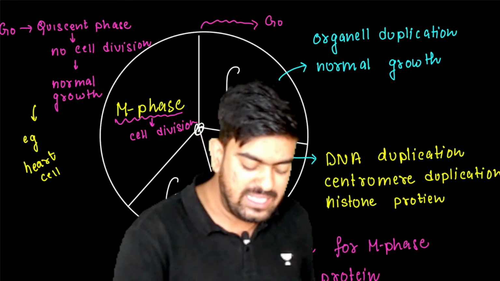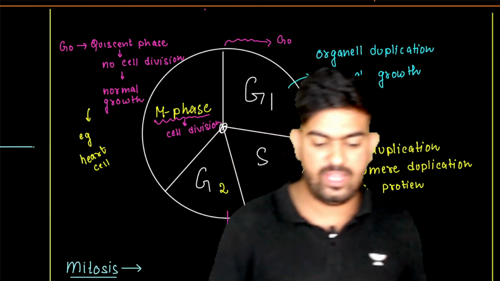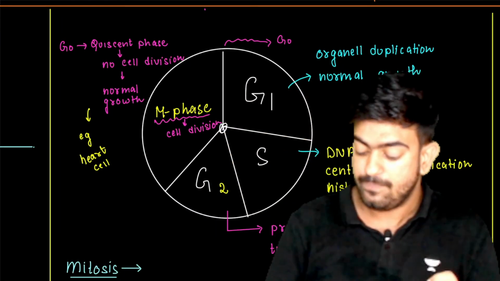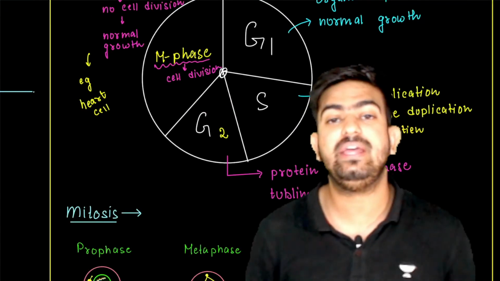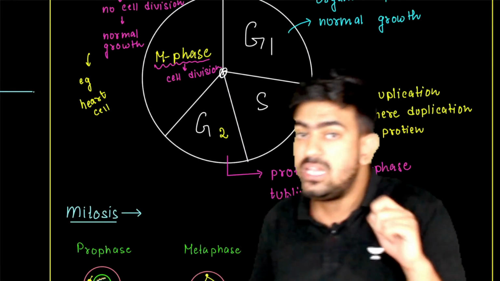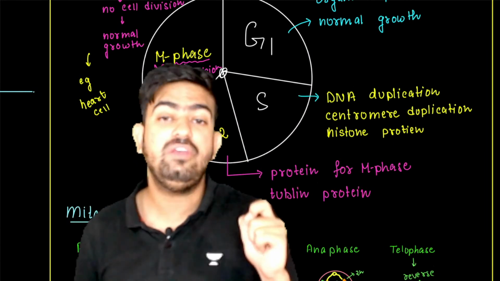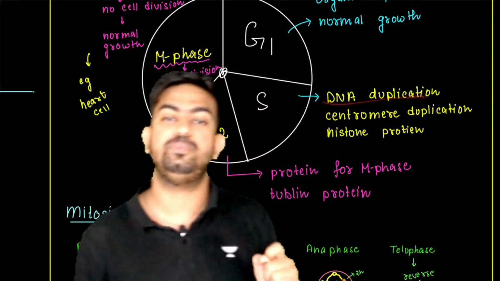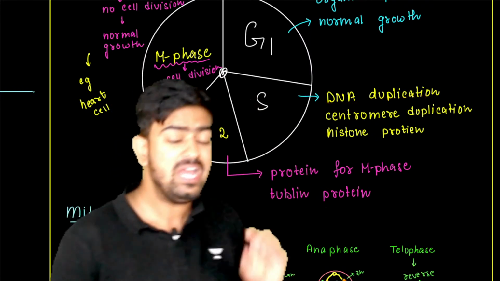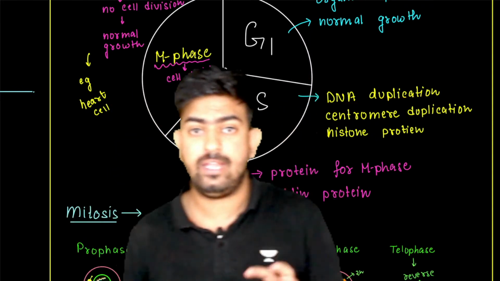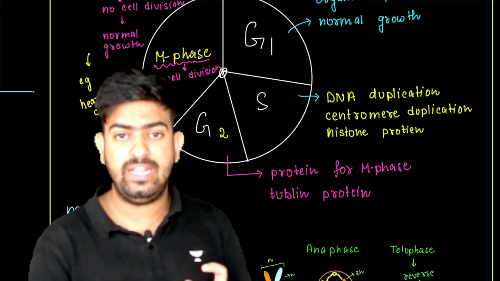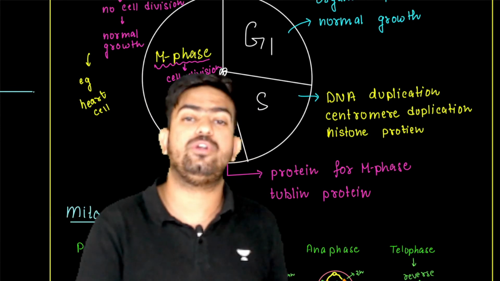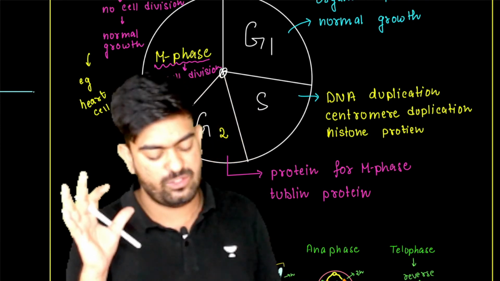Now, when the cell enters the S phase, only then does it start preparing for division. In the S phase, a very major event occurs, and that event is DNA duplication. Since DNA is duplicated, to pack that duplicated DNA we need histone proteins as well. So histone proteins are also produced in the S phase.